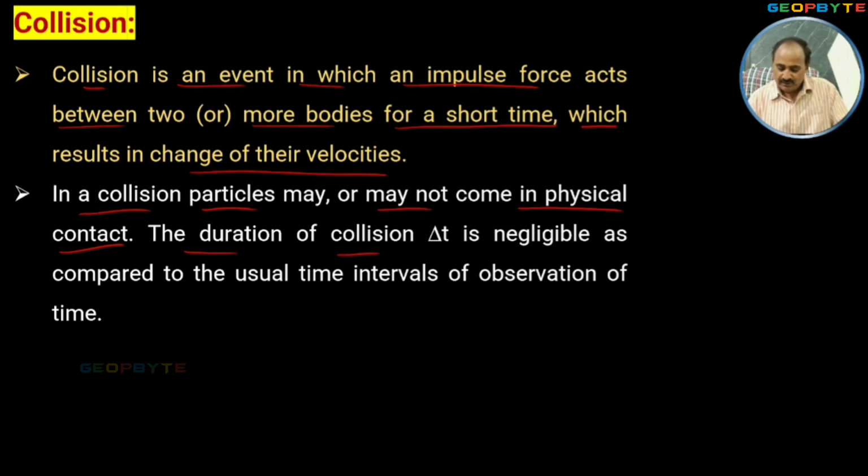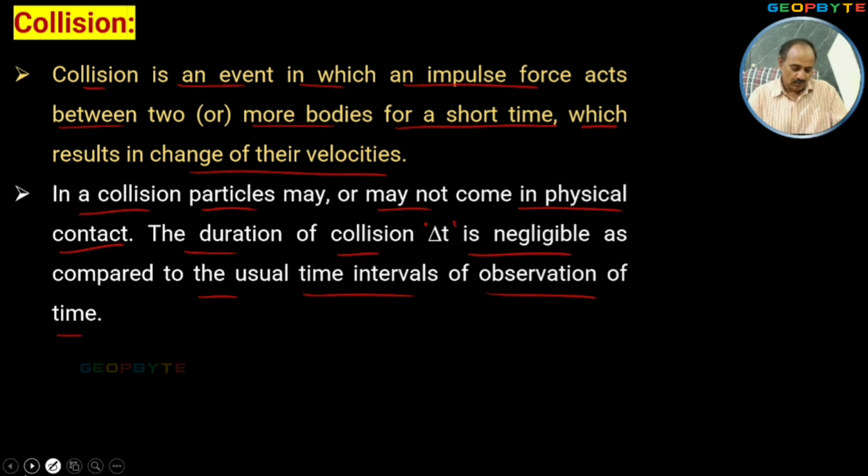The duration of collision, that is delta t, is negligible compared to the usual time interval of observation of time. It means the collision time is very small compared to the time of the event which is going to happen.